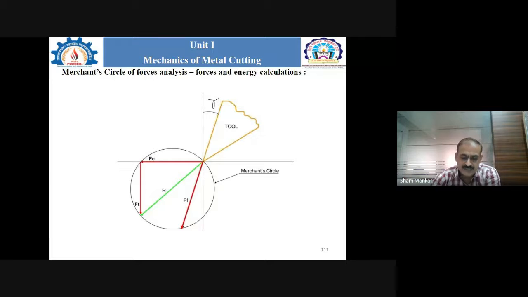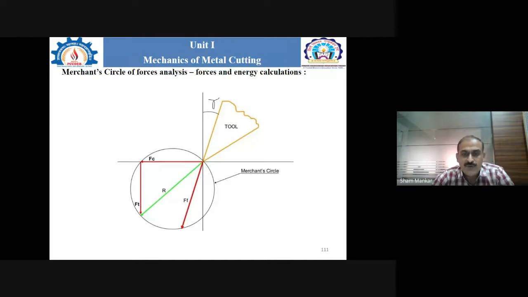That is what is known as the friction force, which is coming from this point and moving in a downward direction, and finally it will touch the circle at this point. That is known as the friction force.